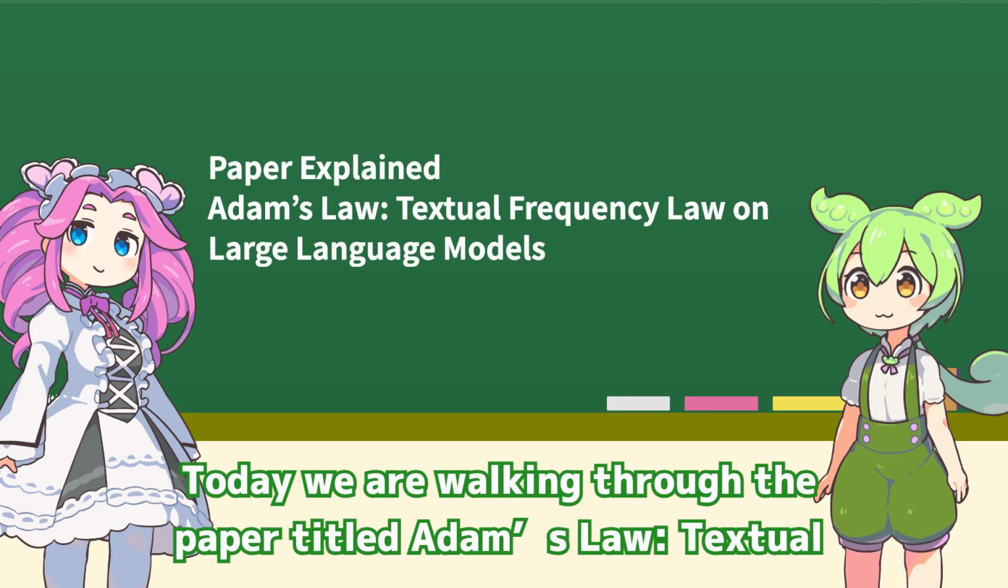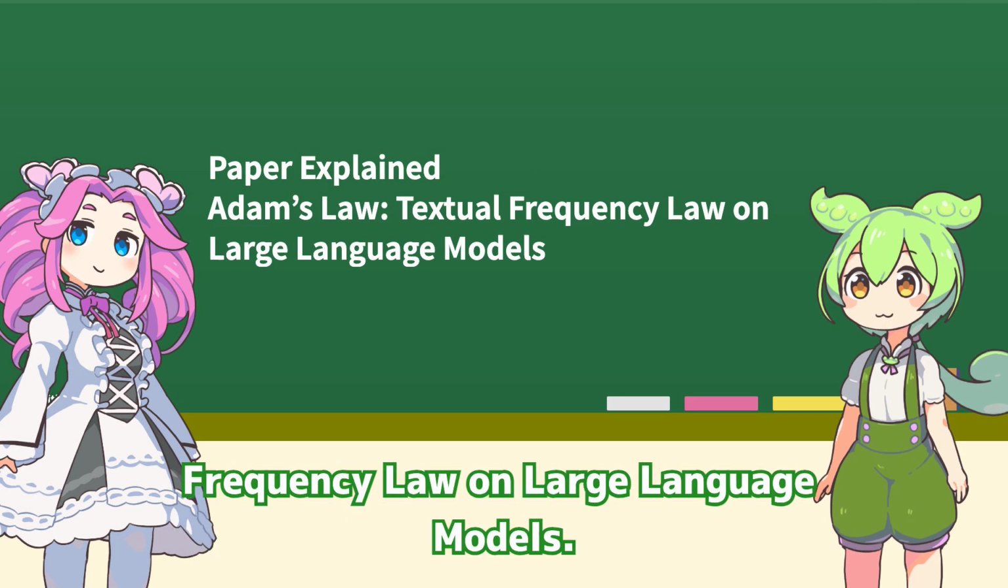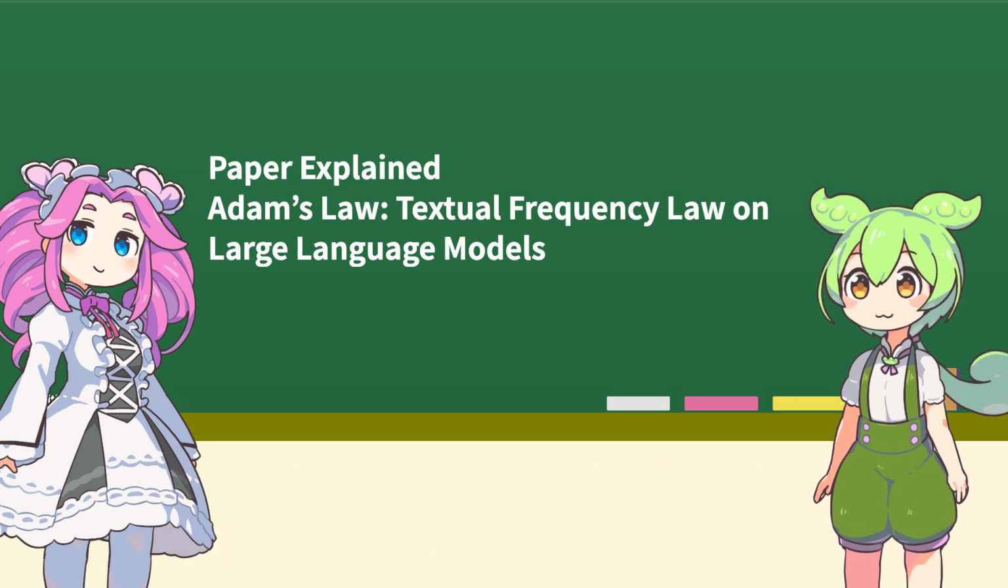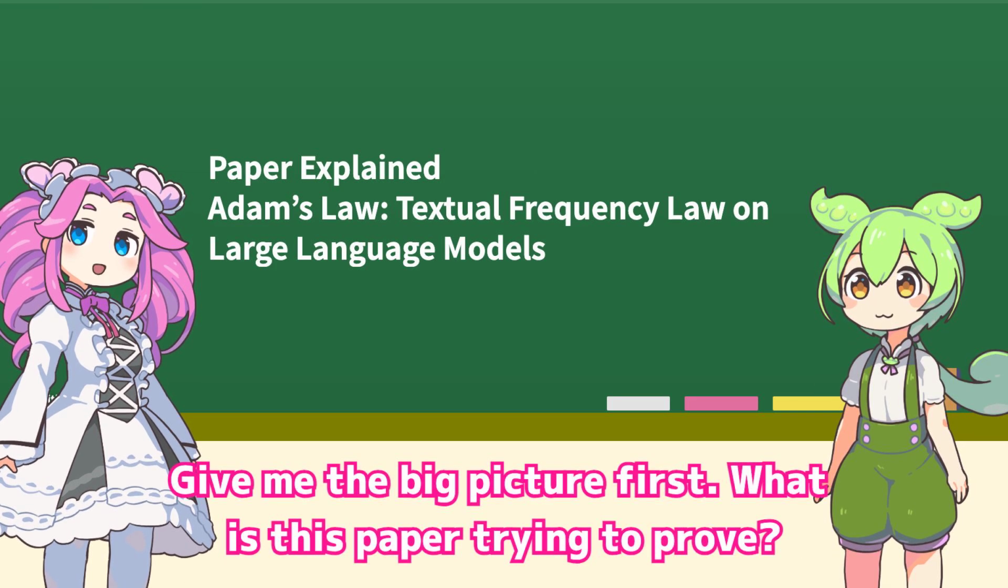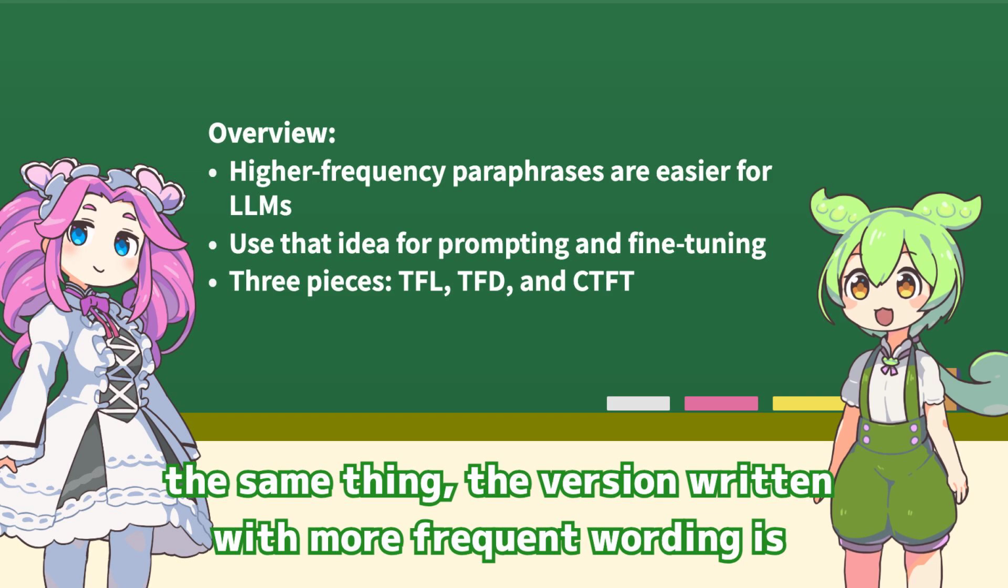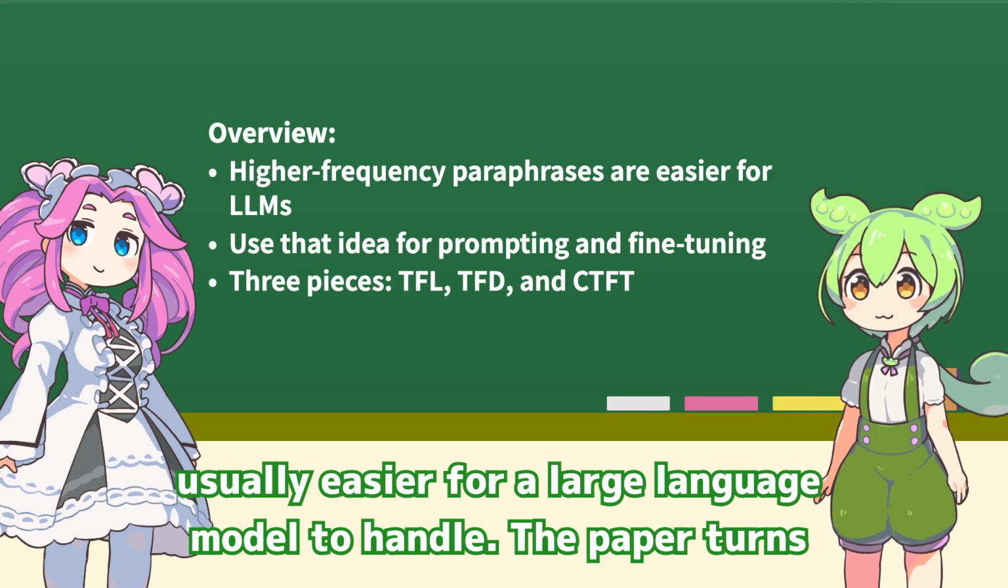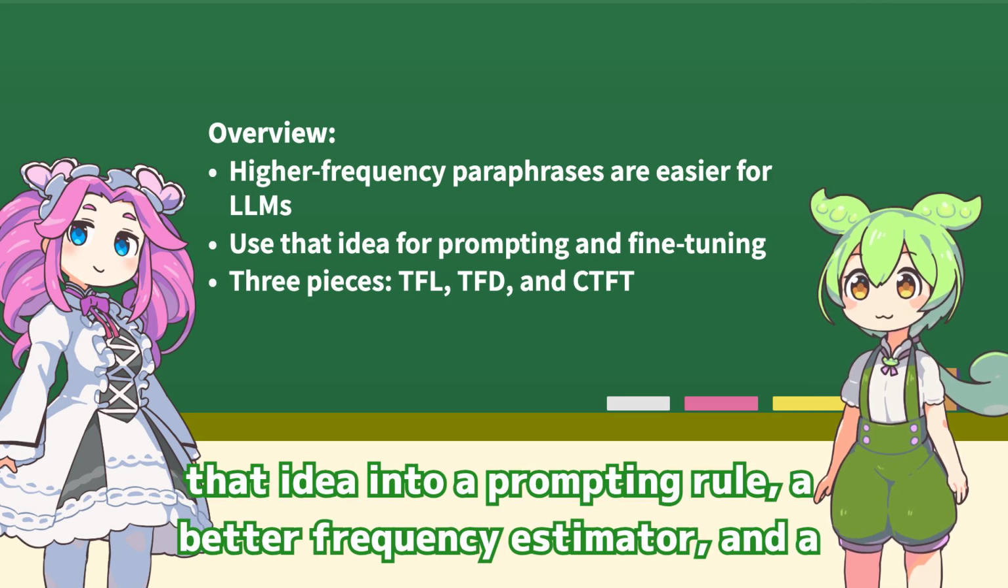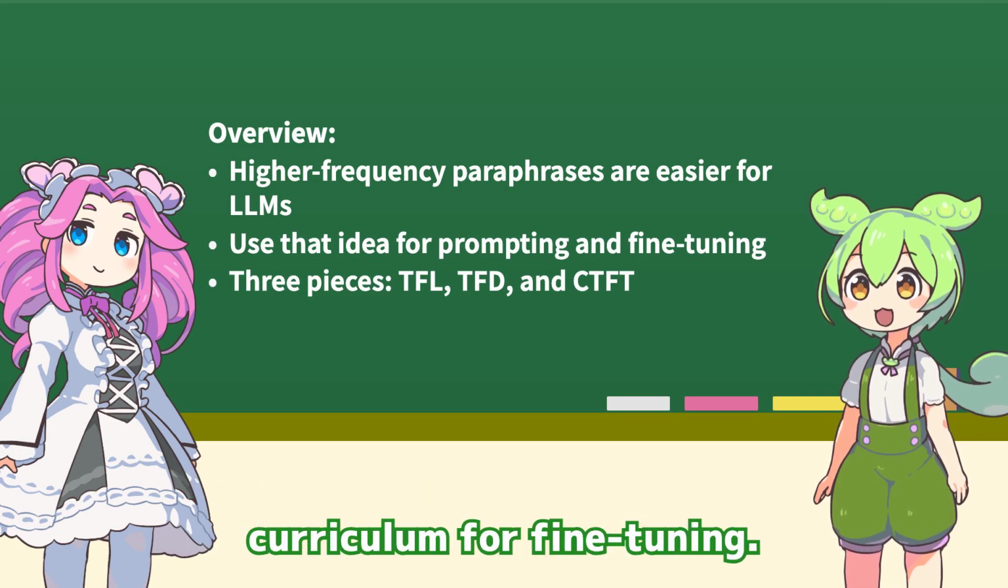Today we are walking through the paper titled Adam's Law: Textual Frequency Law on Large Language Models. Give me the big picture first. What is this paper trying to prove? The main claim is simple. If two prompts or training examples mean the same thing, the version written with more frequent wording is usually easier for a large language model to handle. The paper turns that idea into a prompting rule, a better frequency estimator, and a curriculum for fine-tuning.